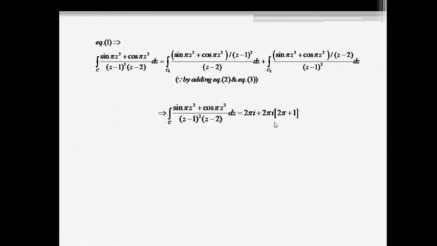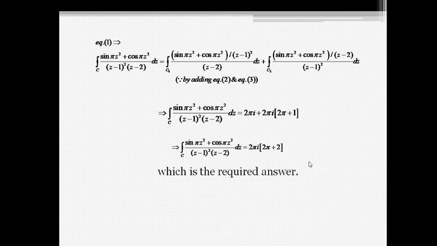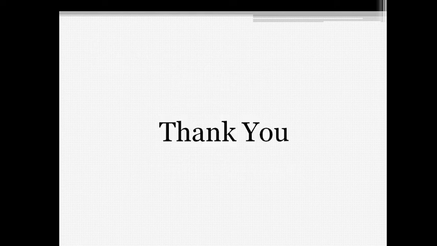Lastly, we add equation number 2 and 3. Substituting the values in equation 1, this is the equation 2 value and this is the equation 3 value. Taking 2 pi i common, we get 2 pi plus 2, which is the required answer. In this way, we apply Cauchy's integral theorem for solving problems of repeated poles as well as simple poles. Thank you.